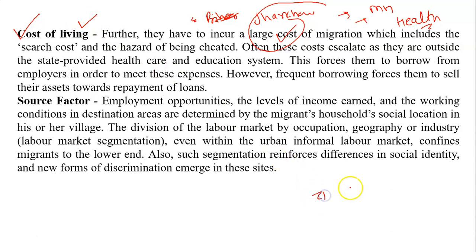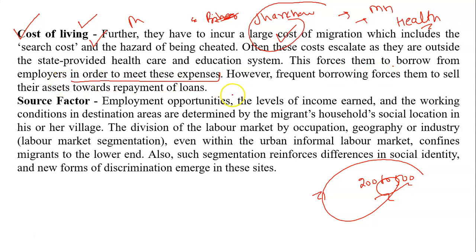For example, he is not paying any amount to his doctor in Jharkhand, but he is paying 200 to 500 rupees of fees to a doctor working in Maharashtra state. So it is creating a burden upon the migrant workers and increasing the cost of living, and it traps them into borrowing money from the employer in order to meet these expenses.